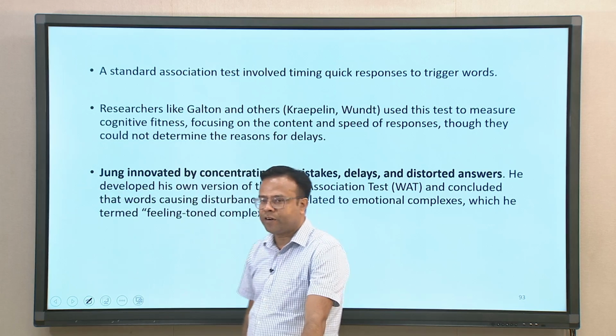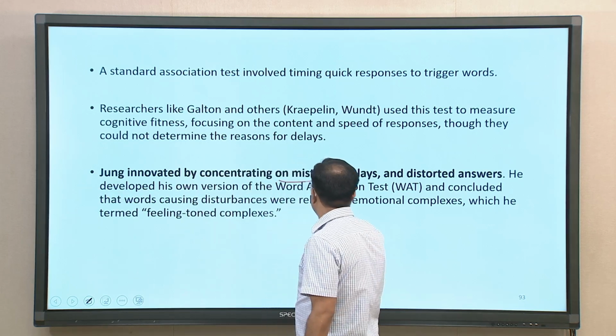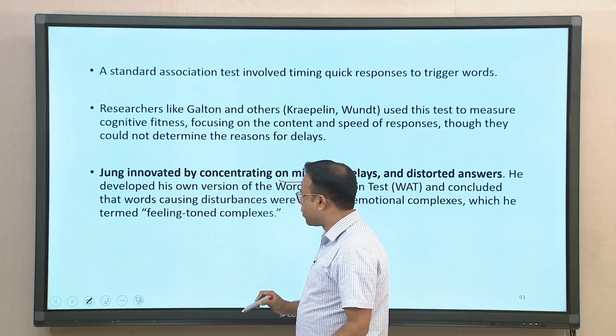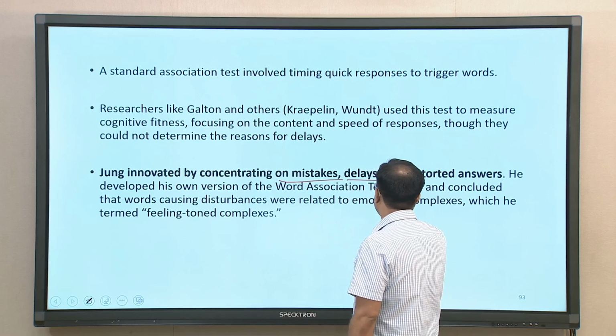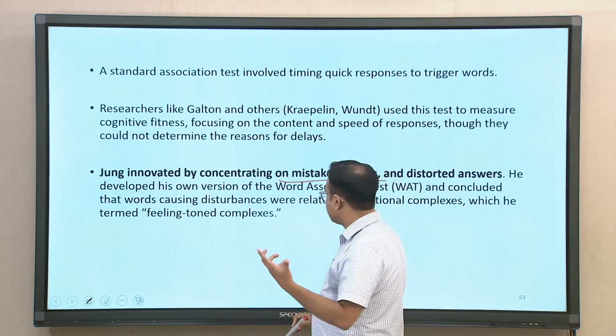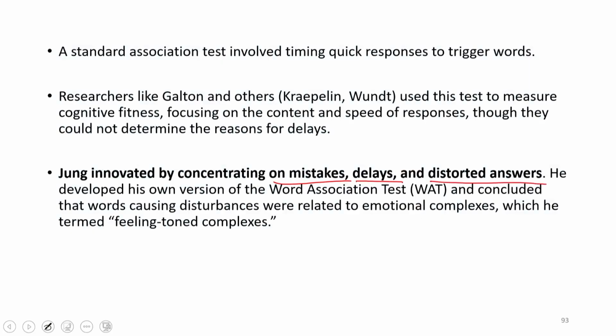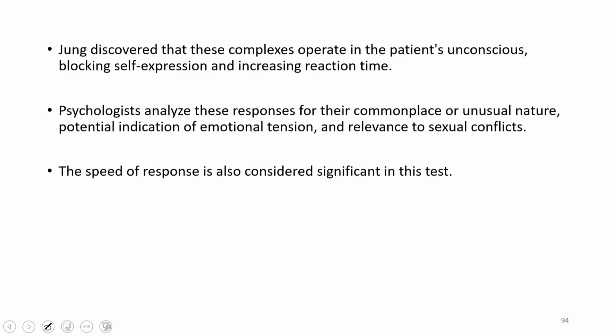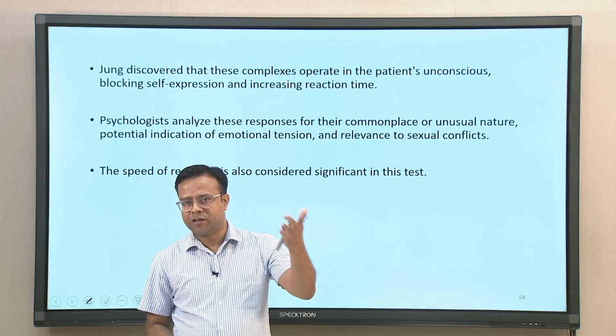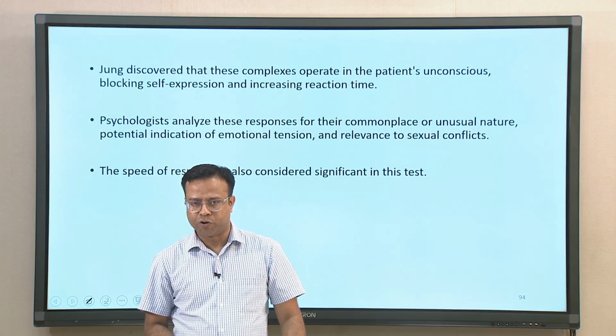For example, he innovated by concentrating on what kind of mistakes people make while responding, how much delay they make, and how distorted an answer they give. All these are also reflective of the personality of the person. So, basically Jung used this test to understand the unconscious aspect of the mind also.